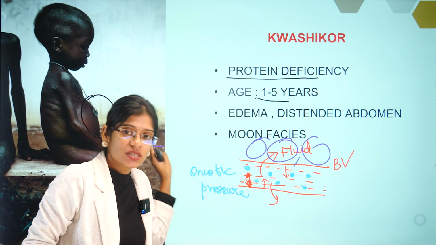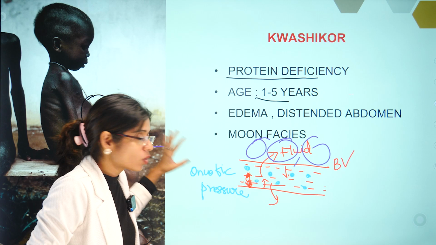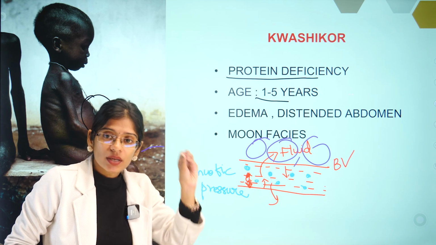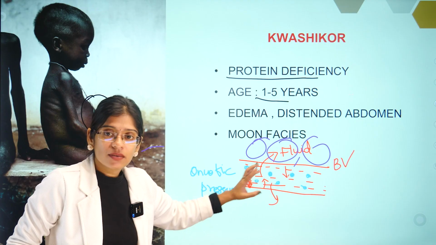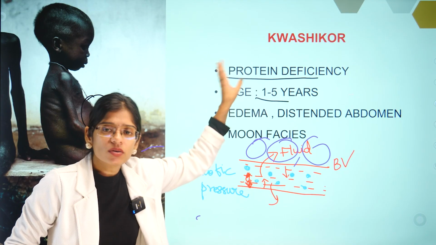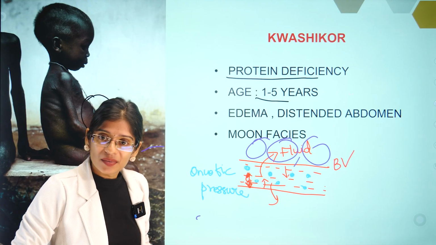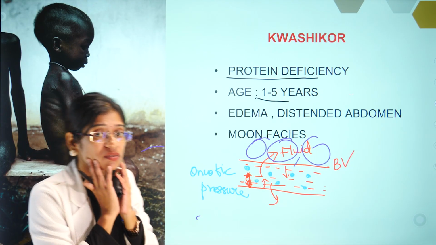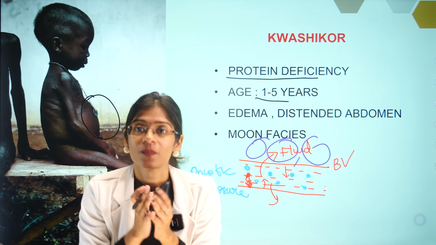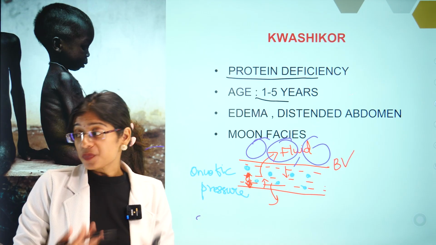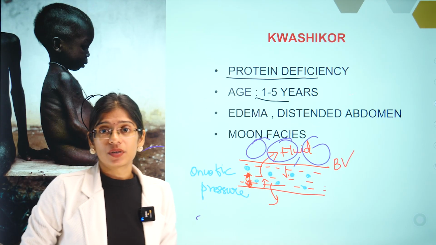The same thing happens here in kwashiorkor. The child has no protein intake, so the proteins in the blood vessel decrease and the oncotic pressure decreases. Then what does the fluid in the blood vessel do? It will move out of the blood vessel to the nearby tissues, and this leads to edema. This happens on the face, so moon facies will occur. This happens over the abdomen, so they will have edema over the abdomen and a distended abdomen. All right?